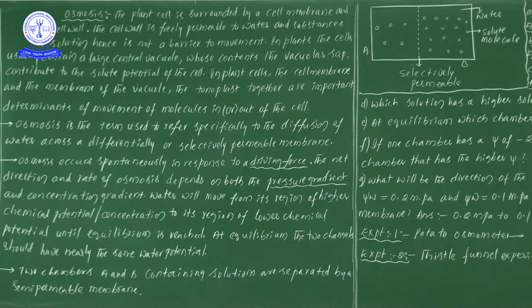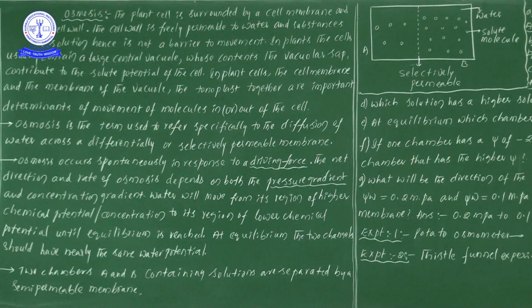Next, two chambers. Now I am going to give one important explanation, which is the main backbone of osmosis. Let us discuss it one by one. Two chambers, A and B, containing solutions are separated by a semi-permeable membrane.